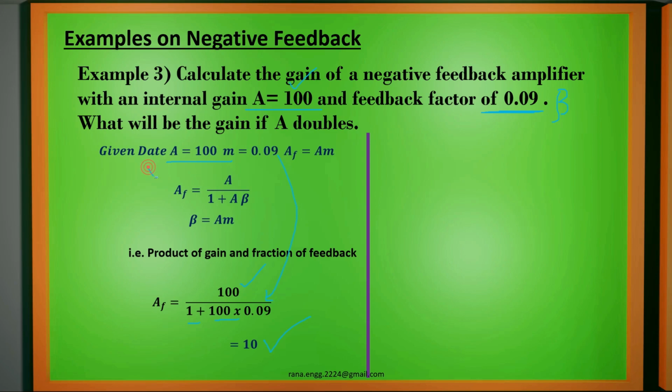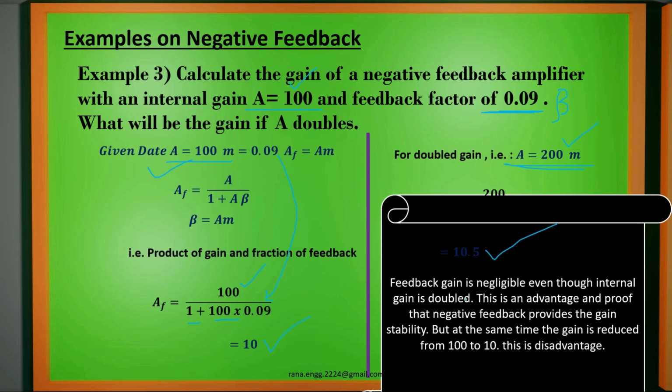Now when we double this gain, that is 200. For 200, what will happen? We'll change the value of 100 to 200. So in place of 100, we have to just write 200. Once we calculate it, we get it as 10.5. So what is the observation here? With 100 gain, the overall gain, the feedback gain is 10. If we double the gain 200, then also we are getting negligible variation in the feedback gain, that is 10.5 only. So feedback gain is negligible even though internal gain is doubled.